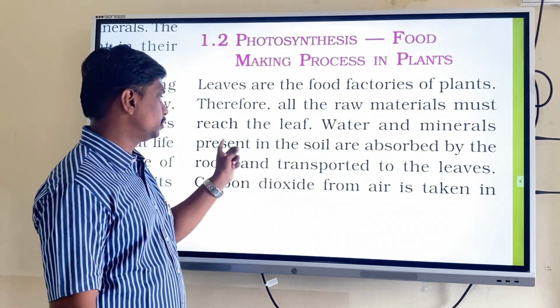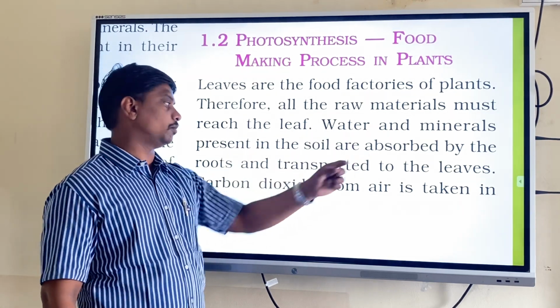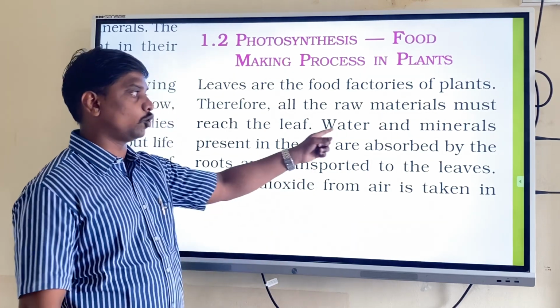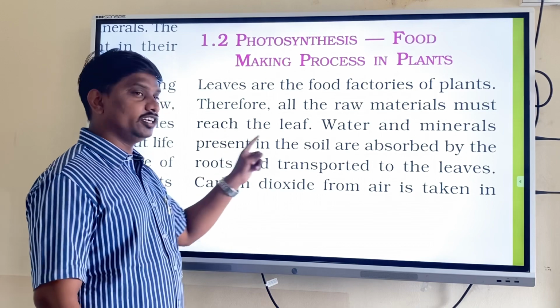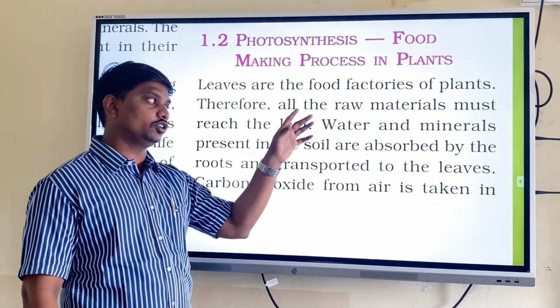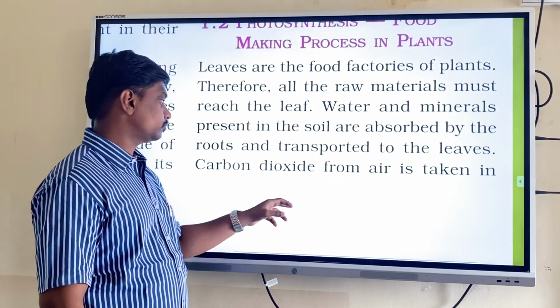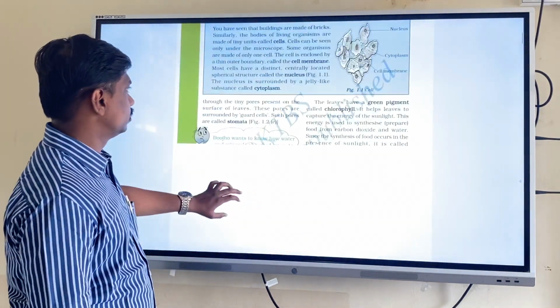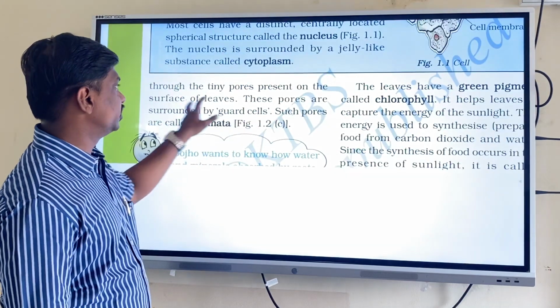Water and minerals present in the soil are absorbed by the roots and transported to the leaves. Once again I will repeat, water and minerals present in the soil are absorbed by the roots and transported to the leaves.